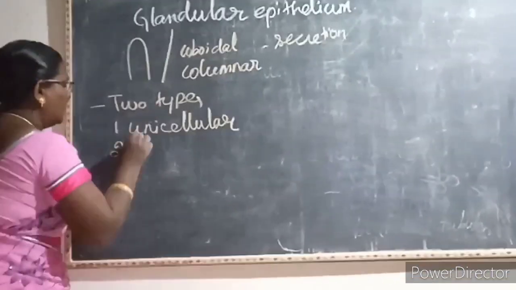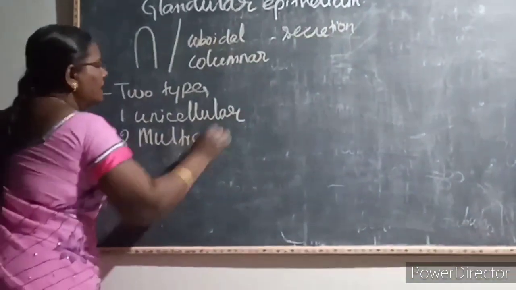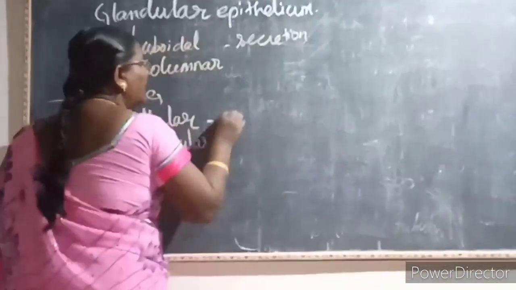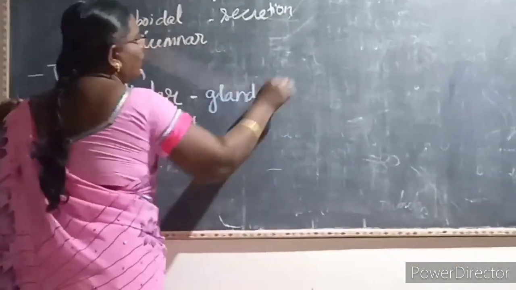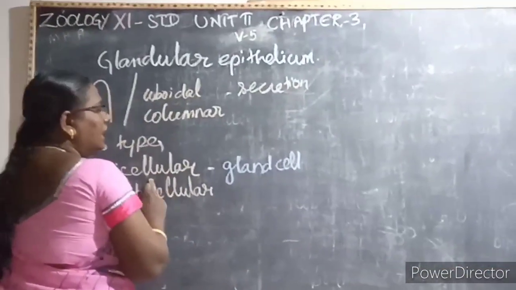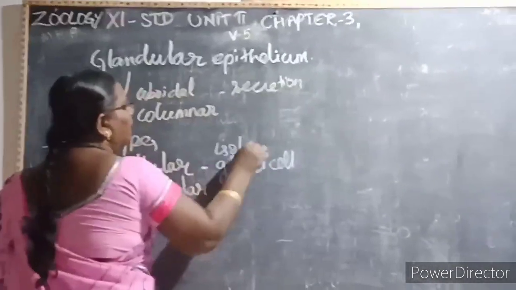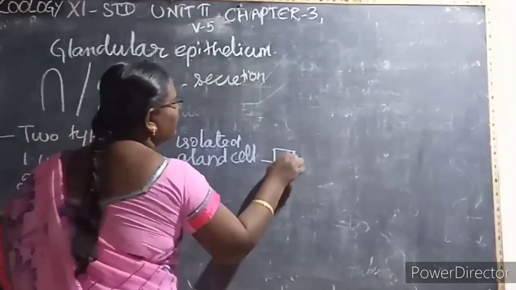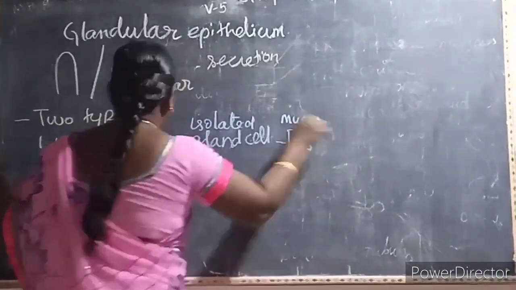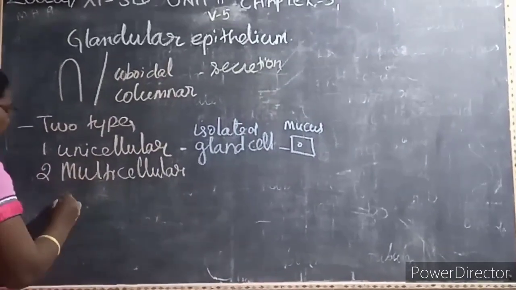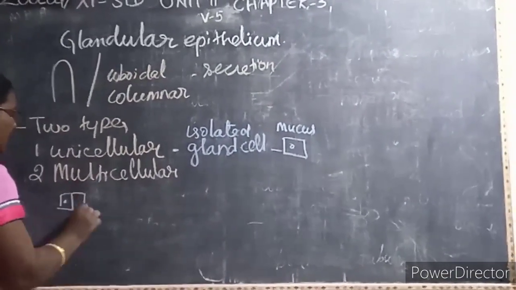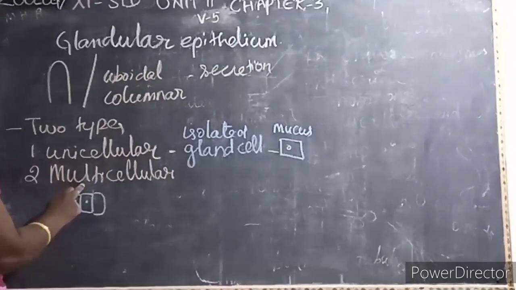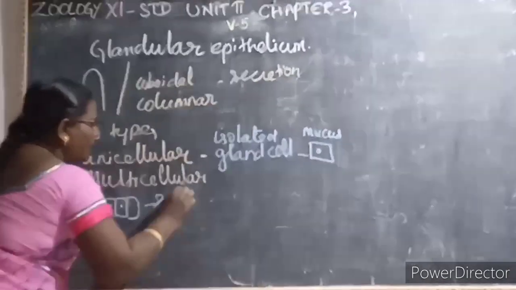Uni means what? Single. Multi means what? Many. If a single, isolated or separated gland cell is present, then it is called a unicellular glandular epithelium. For example, the goblet cells. The goblet cell secretes what? It secretes mucus. Multicellular means what? Many. If there is a cluster of gland cells present, then it is called a multicellular glandular epithelium. Example, salivary gland.